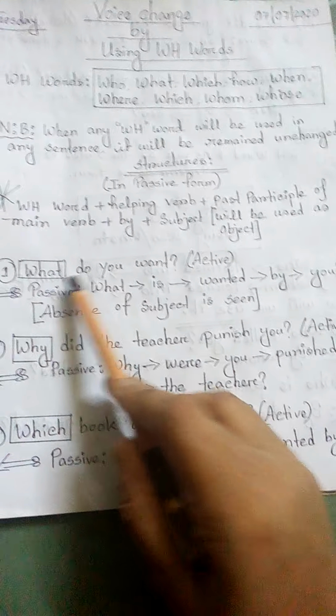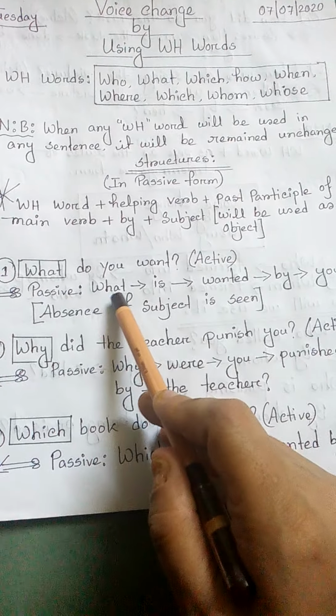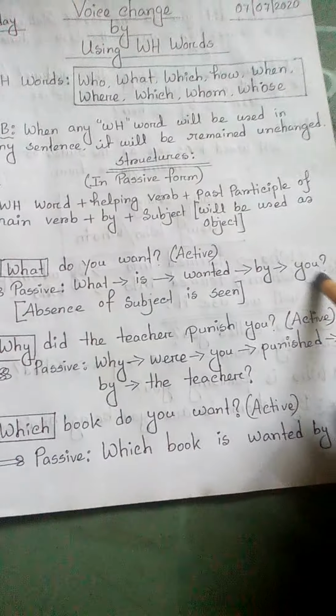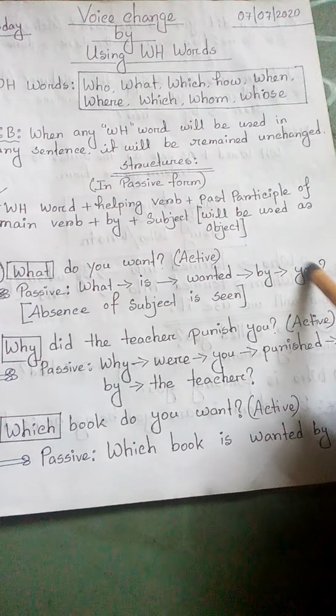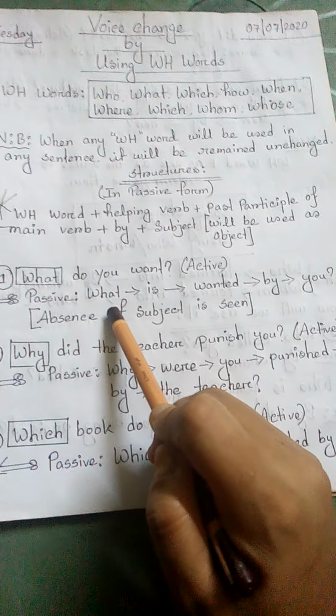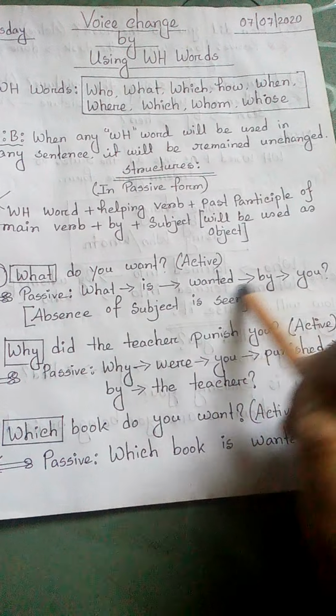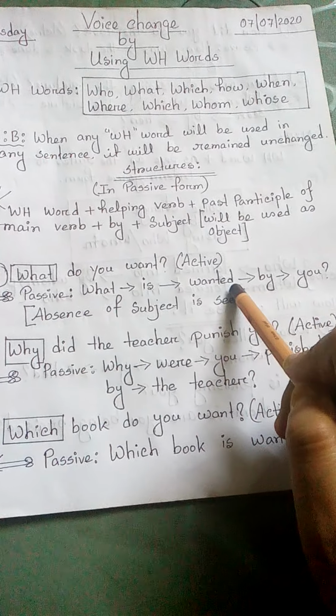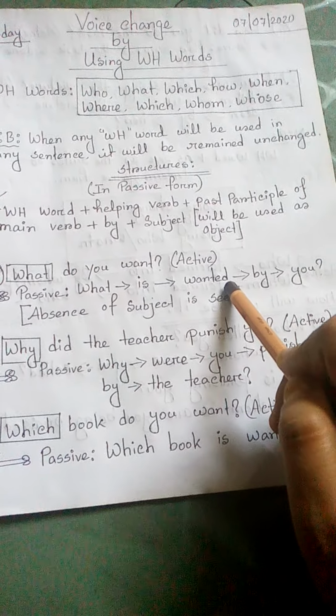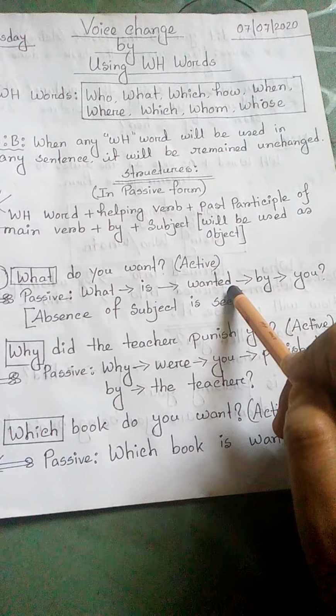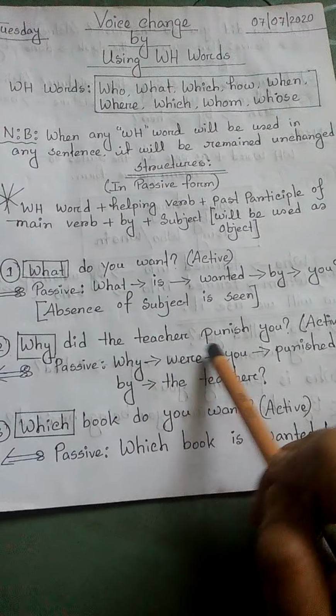So the active is what do you want. The passive form is what is wanted by you. Every part will remain unchanged except this one. So just try to memorize the system or the formula which we have discussed in our previous classes: voice, assertive, interrogative.